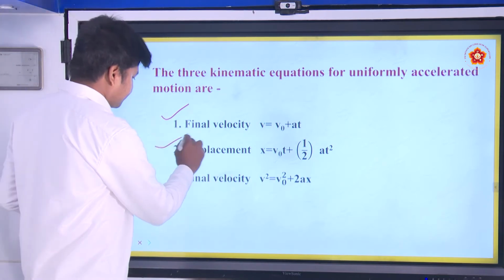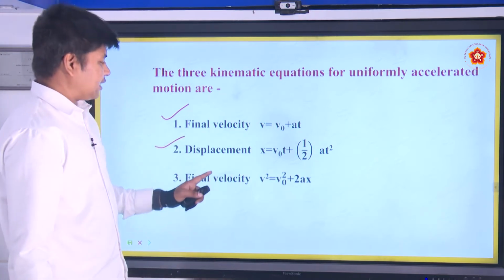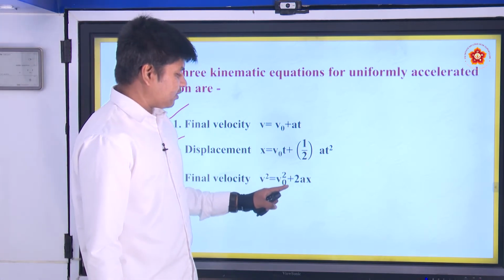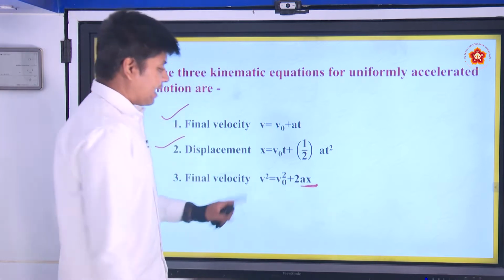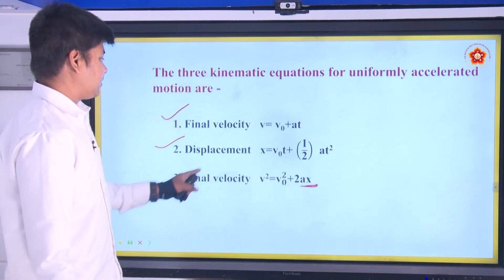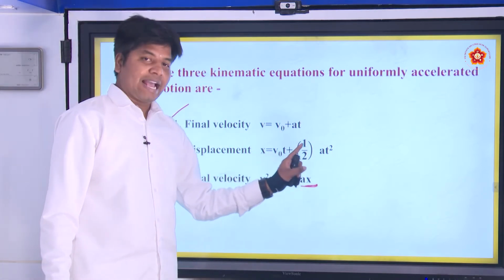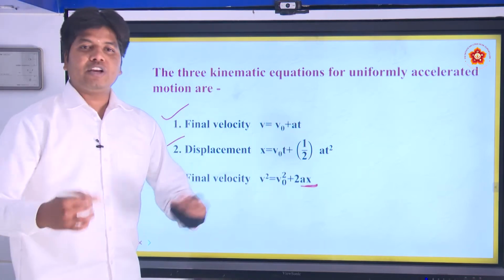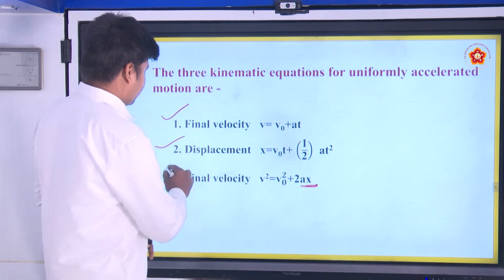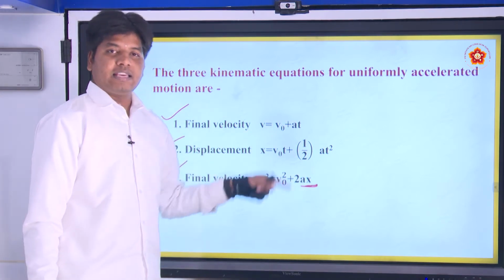The third gives the relation between final velocity, initial velocity, acceleration and displacement. Depending on the conditions, you can use any of these three equations.